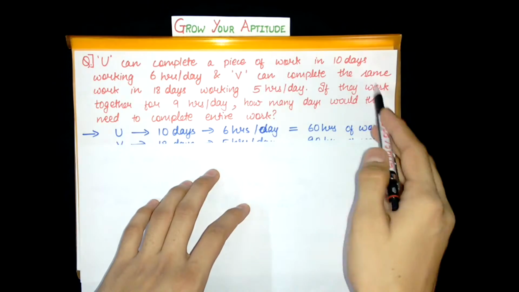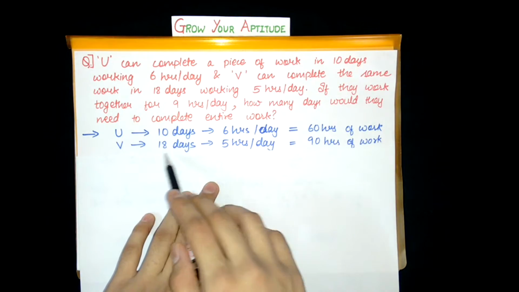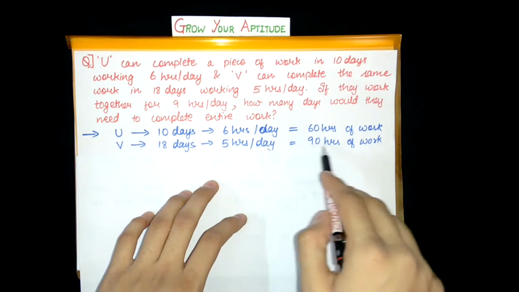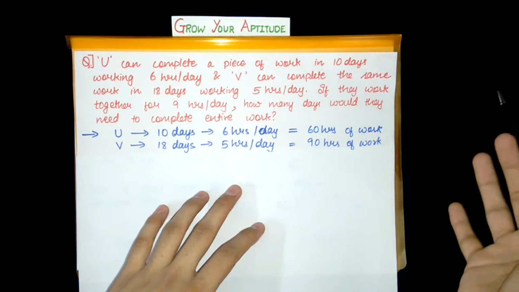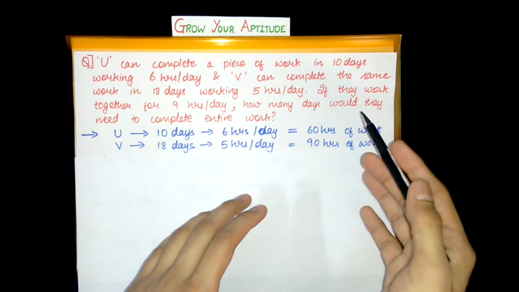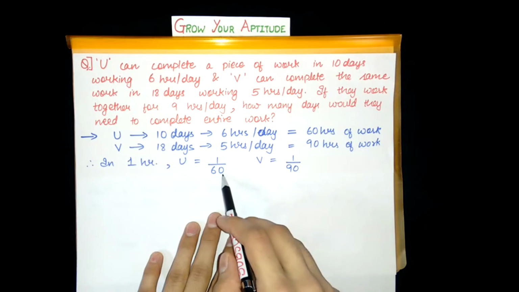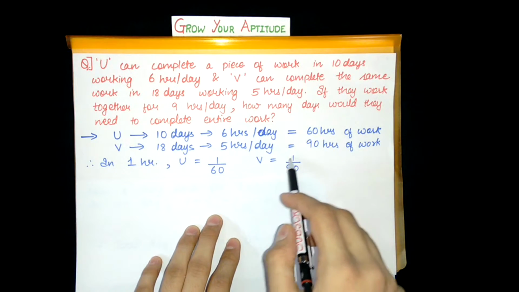Similarly, we can complete the same work in 18 days working 5 hours a day. So we need a total of 18 into 5, that is 90 hours to complete the entire work. So we does 90 hours of work. Now, the amount of work done by you in 1 hour would be 1 by 60 and we in 1 hour would be 1 by 90.